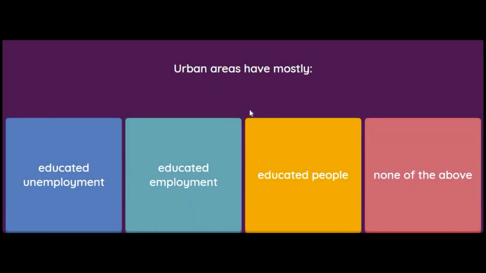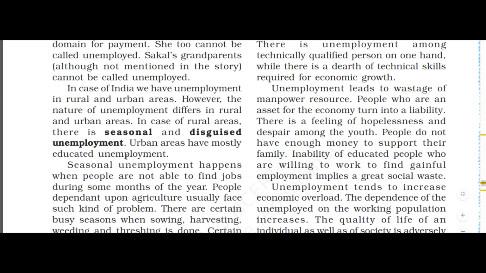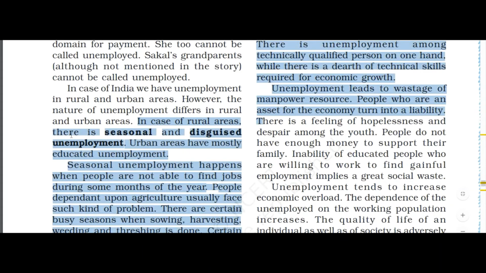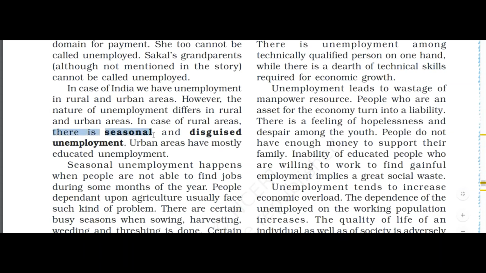Urban areas have mostly educated unemployment, educated employment, educated people, or none of the above. Students, we will refer the book again. In case of India, we have unemployment in rural and urban areas. However, the nature of unemployment differs in rural and urban areas. In case of rural areas, there is seasonal and disguised unemployment.